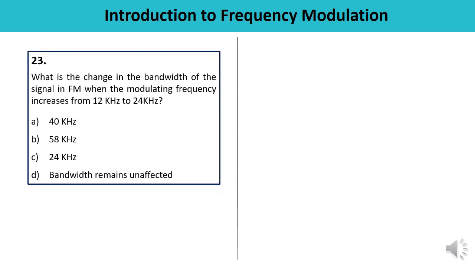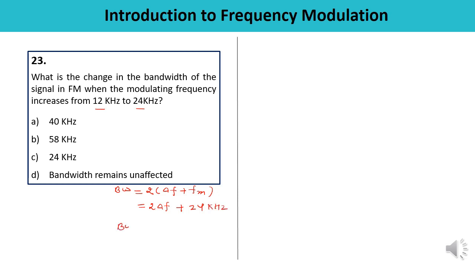Next question is, what is the change in the bandwidth of the signal in FM when the modulating frequency increases from 12 to 24 kilohertz? We know the formula for the bandwidth. We have solved the numerical as well. By Carson's rule, you can write this as 2 times delta F plus FM. When the frequency was 12 kilohertz, you can substitute 12 kilohertz. So the first term is 2 times delta F. FM is 12 kilohertz. So the second term will be 24 kilohertz.